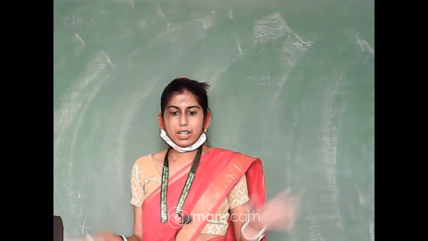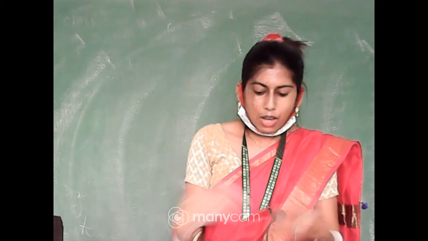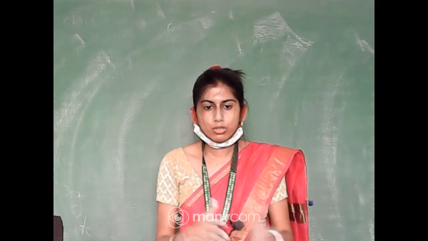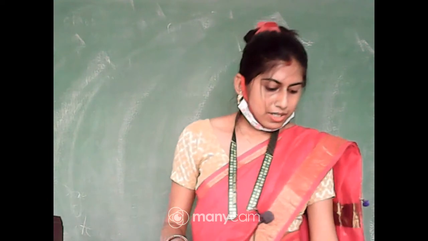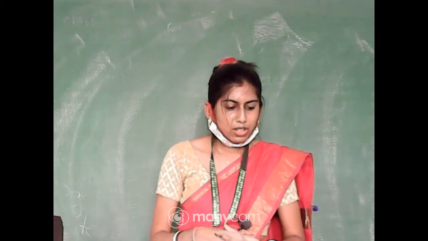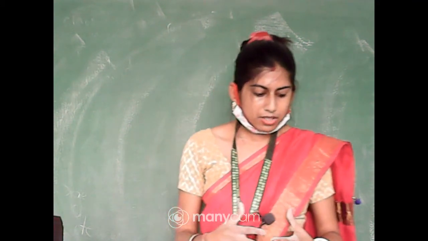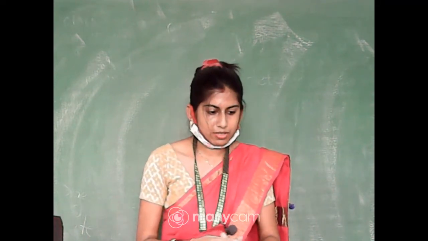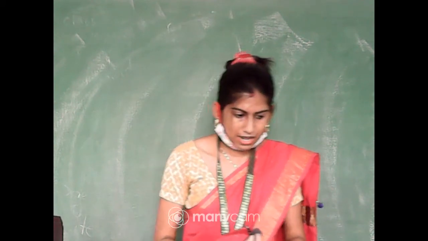Now, with that we are completing the basic idea about the autotrophic and heterotrophic mode of nutrition. Now, in the first part, we will enter particularly the autotrophic mode of nutrition, that means particularly the photosynthesis. Before that, you can see that in the first and second page of your book, they have provided some basic idea about some unicellular and multicellular organisms. So what are the differences that can be found in single cell organisms and multicellular organisms? This is the very basic idea, as I know that you have already read in class 8, right?